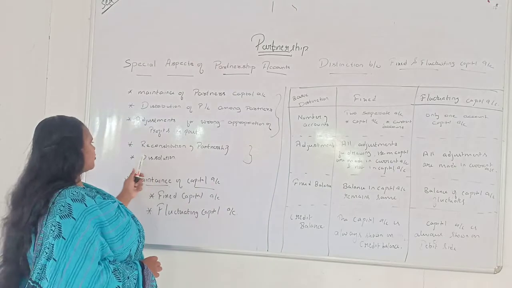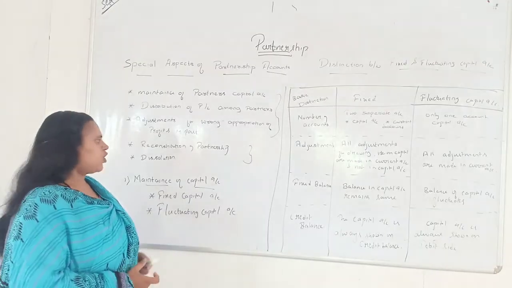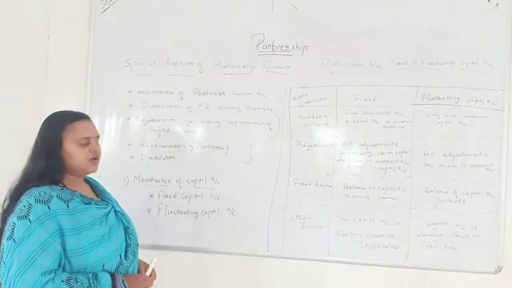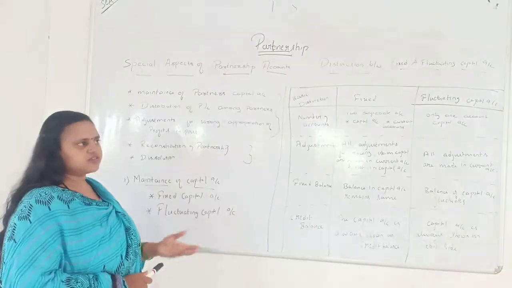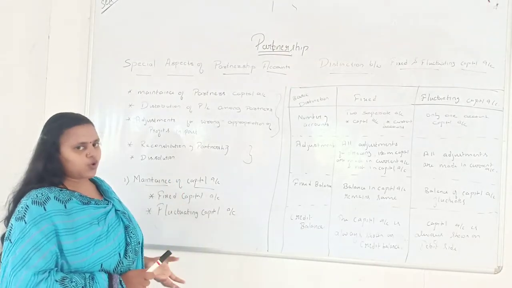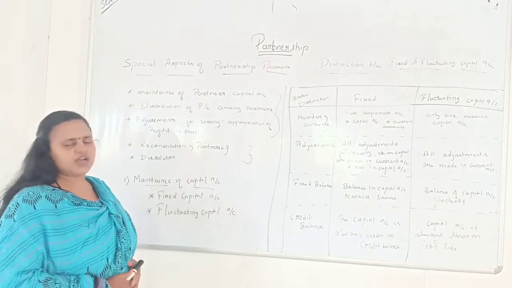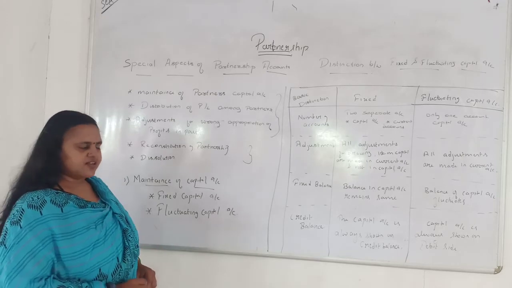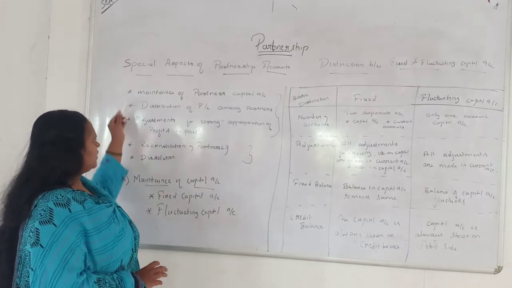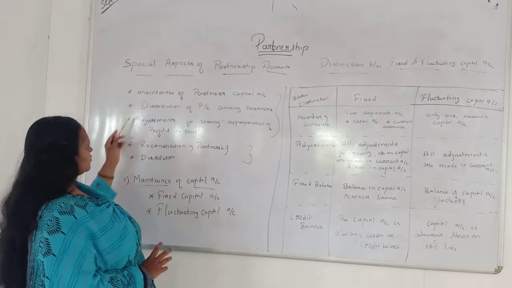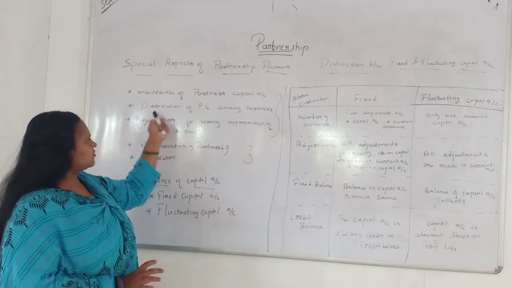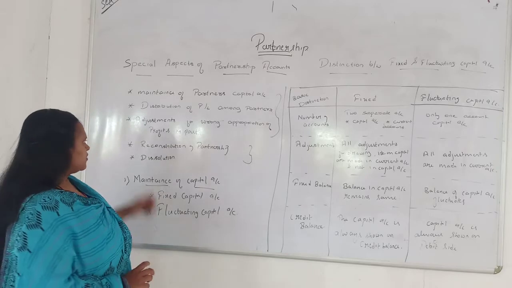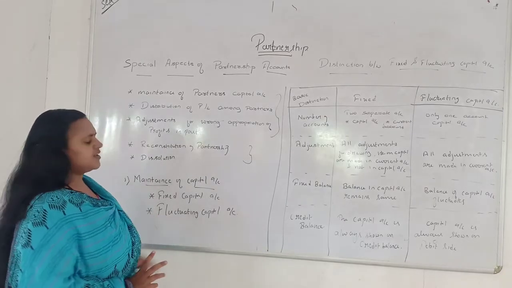And after that, some adjustments will be there. If any wrong appropriation of profit was made in the past, that is maintained. Again, reconstruction of partnership is maintained. And along with the resolution of partners, if the business is dissolved or closed, then a separate account is maintained. Like this, different kinds of accounts are maintained, such as admission of a partner account and retirement account. So in this chapter, we concentrate only on these three: maintenance of partnership capital account, then distribution of profit and loss among the partners, then adjustments for the wrong appropriation of a partner. So after discussing these three, we will come to the maintenance of capital account.